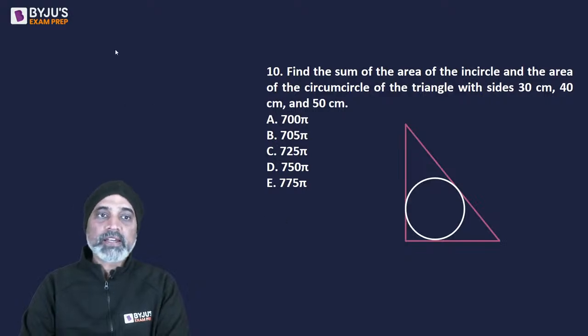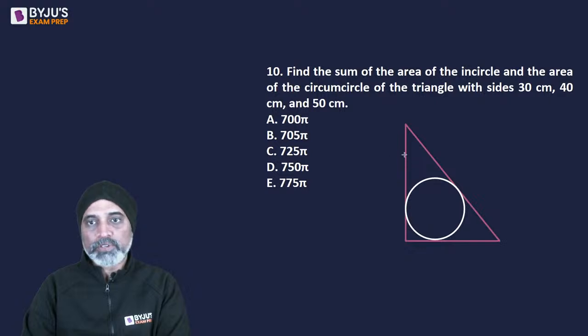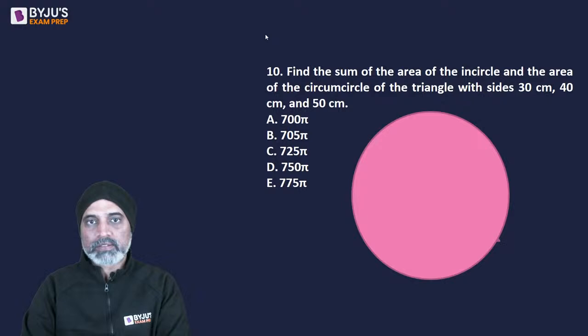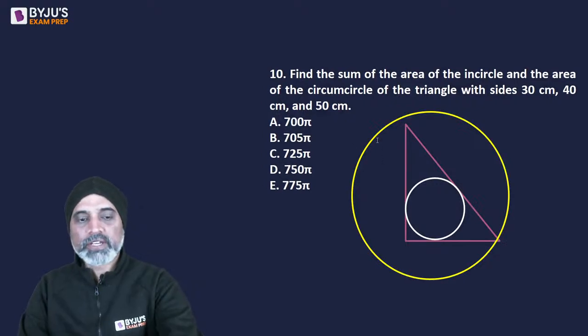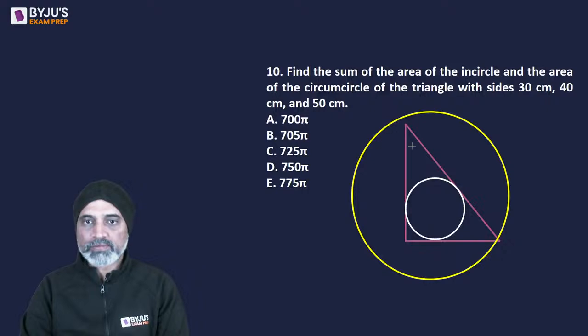Okay. Then you will have another circle that will be formed when it will touch all the three vertices of the triangle. ठीक है.